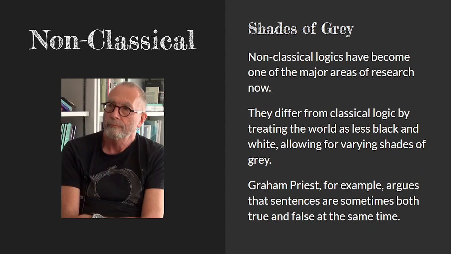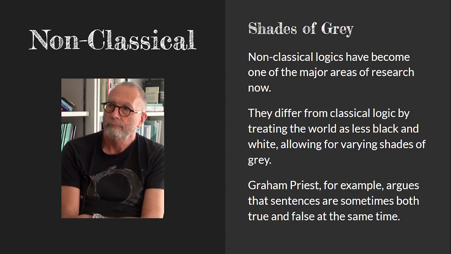Now, since the mid-20th century, a lot of the big innovations in logic have come in the form of questioning this black and white view of the world that we get from classical logic. Because in classical logic, sentences can only be true or false, but some non-classical logics allow for shades of gray in the world.